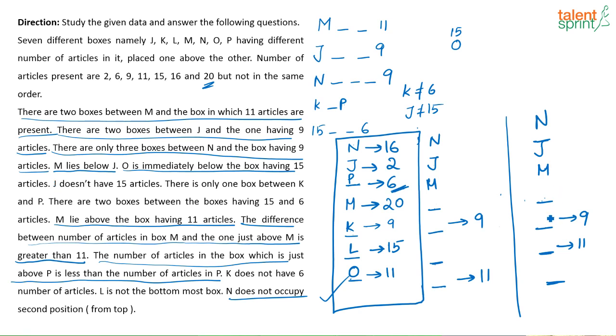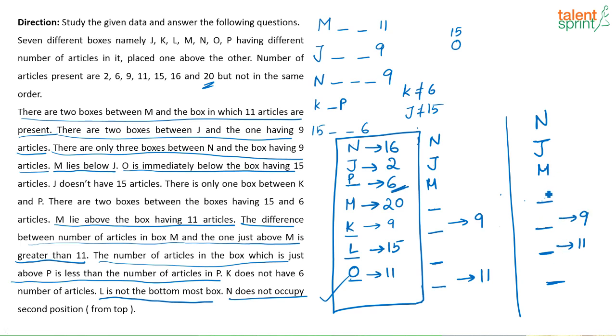So either O can be here. If O is here, then this is the box which has 15 articles. Then K or P will be here, and again it is given P is not 6. That K is not 6 was given somewhere. J is not 15. So this is K or P, which means this has to be L. But if we do this, it is very clearly given that L cannot be the bottommost box. So this arrangement will go wrong. Basically I can't put O here.